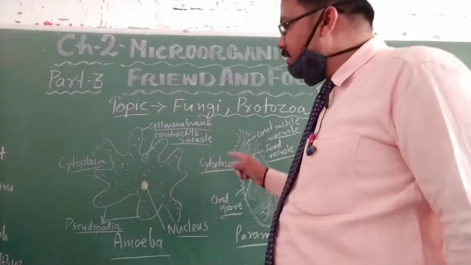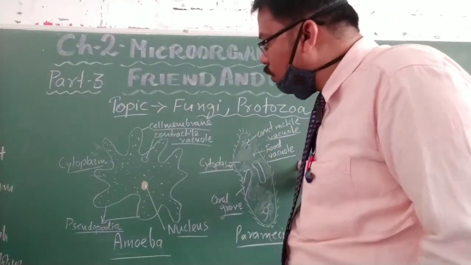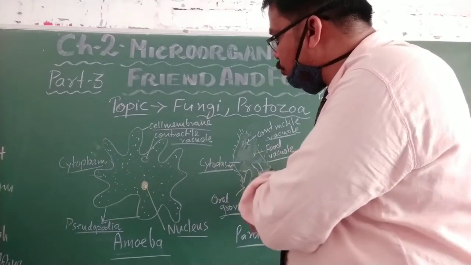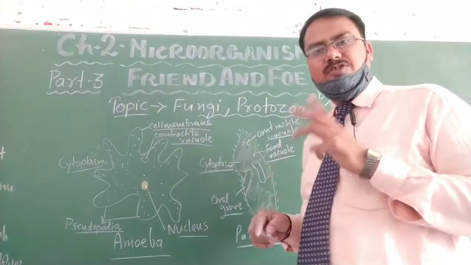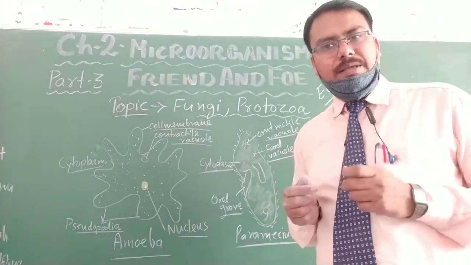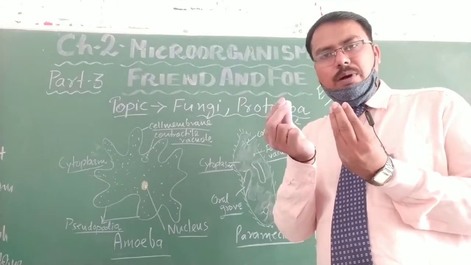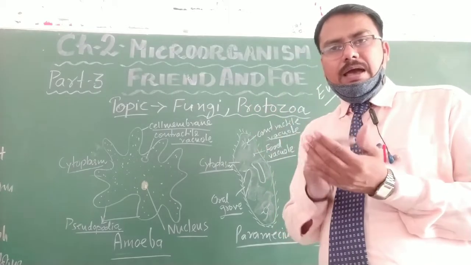Okay. Next, how do they reproduce? Protozoa reproduce by three methods. One is budding. Budding means a small part grows, breaks off and grows into a new individual.